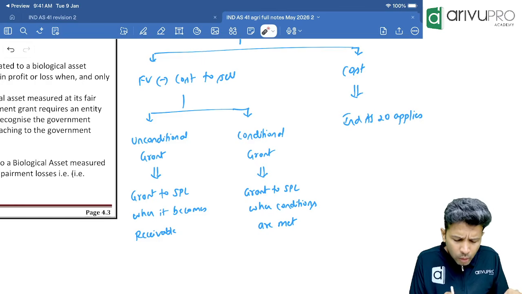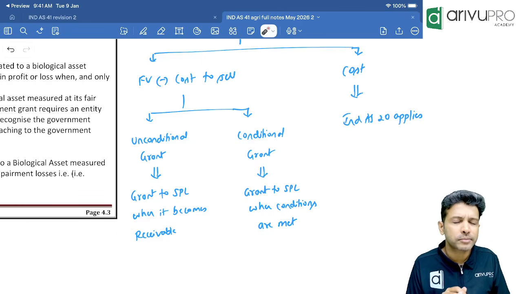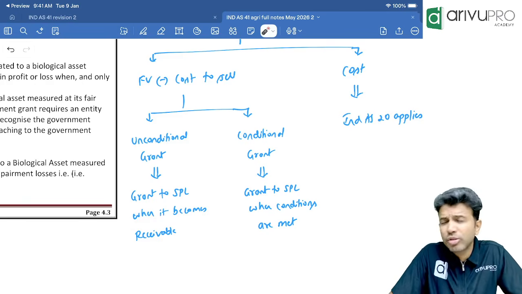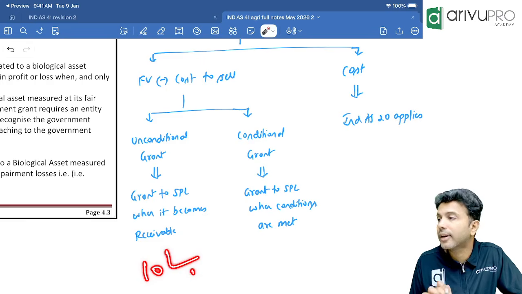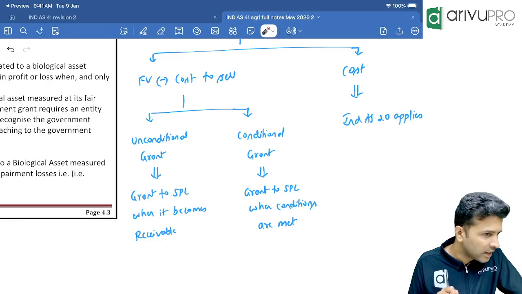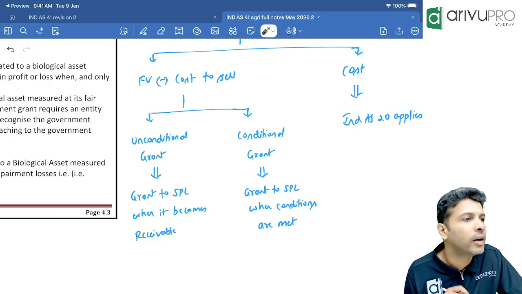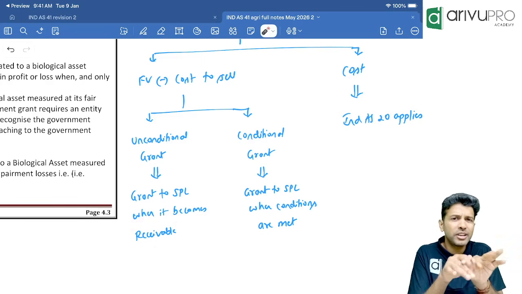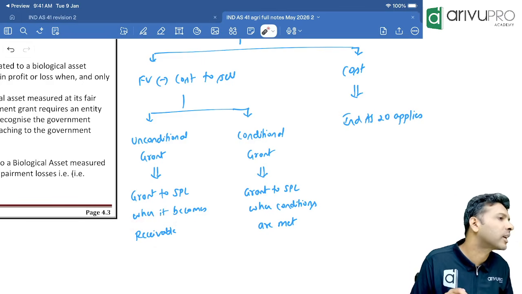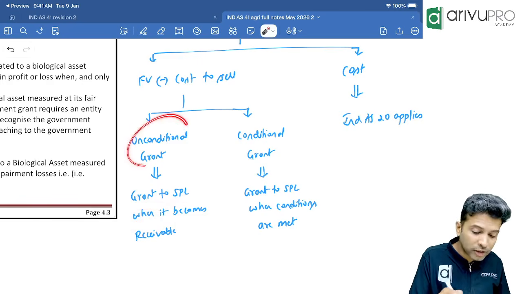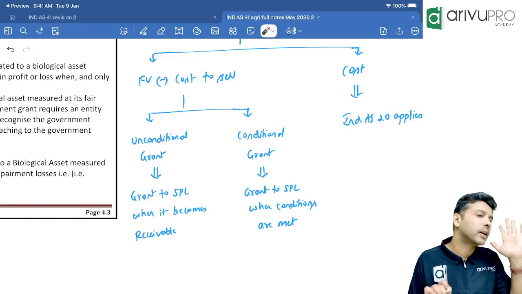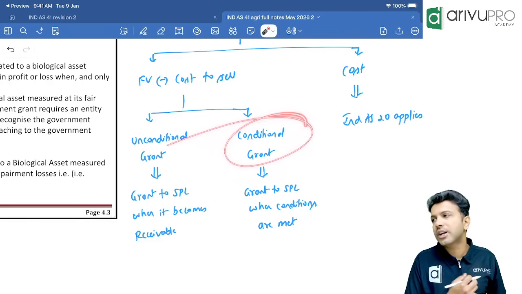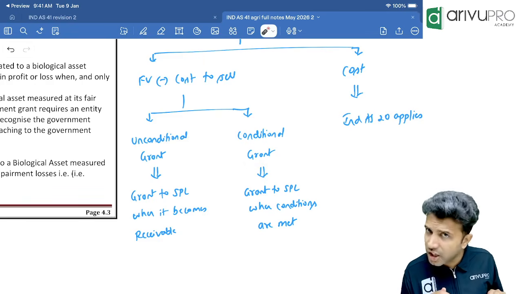How can you say the grant has become receivable? Let's say the government sent an email to you saying you have been awarded a government grant of 10 lakh. Is that a reasonable assurance? Yes. That means on the day you receive that email, that day only you can transfer the grant to SPL. It is what sort of a grant? Unconditional.